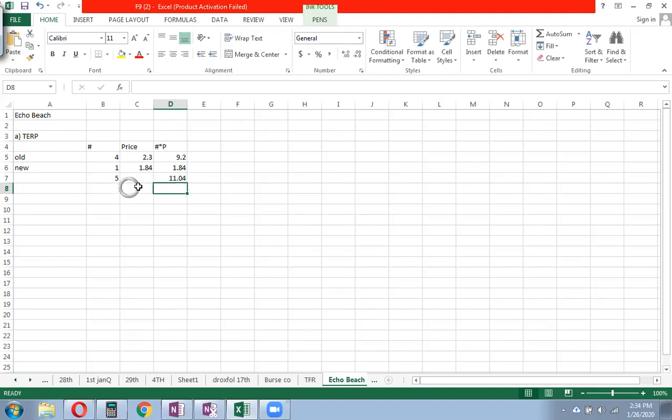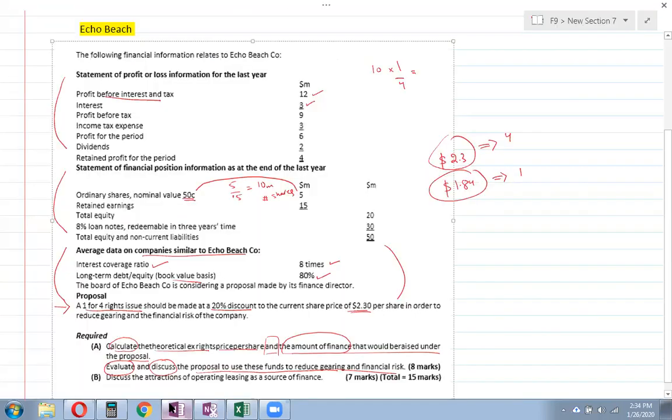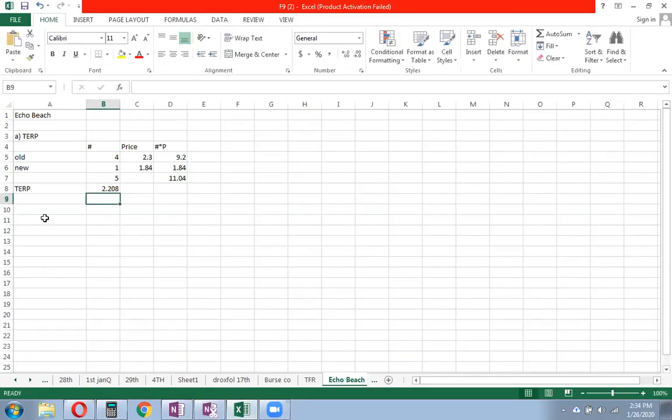So what is the price per share? This is what we call the theoretical X-right price. We call it theoretical because this is not the actual X-right price. The rights are not issued yet, and you want to do the calculation in advance, so you really don't know how the shareholders are going to react and what exactly will be the price. So here's your theoretical X-right price. Now, in the same question, the second requirement was the amount of finance.